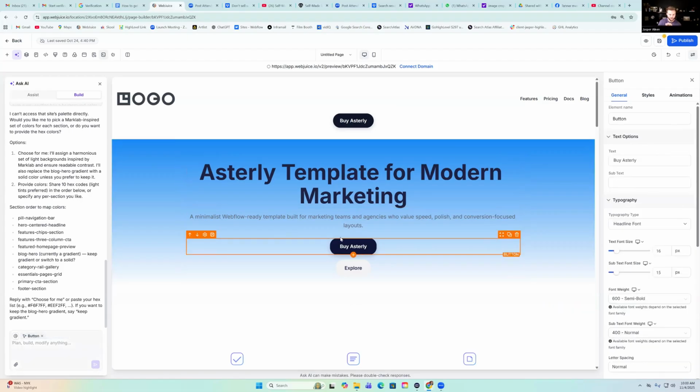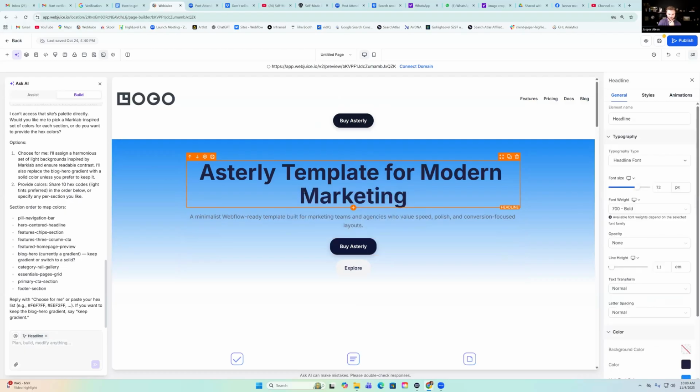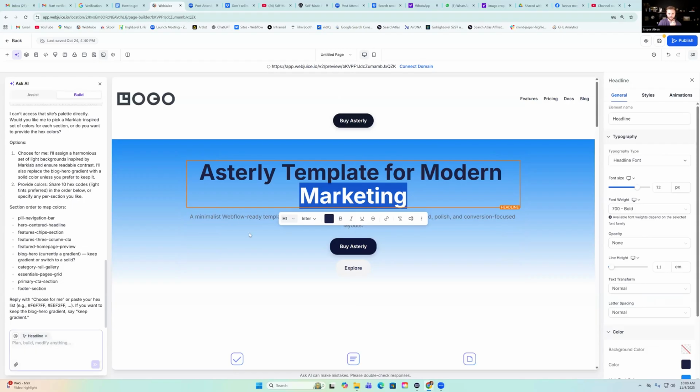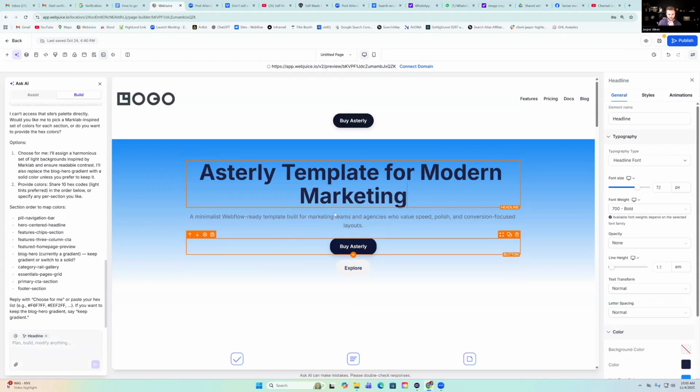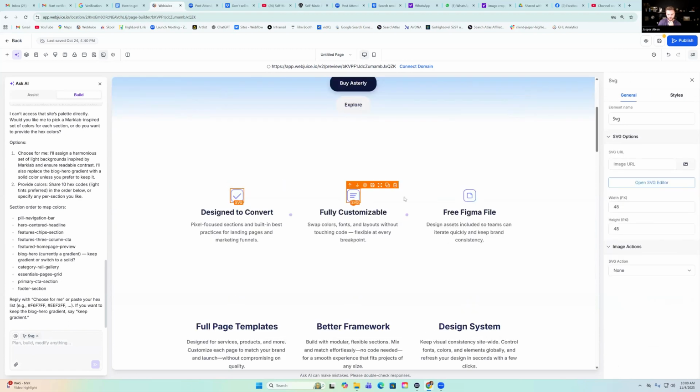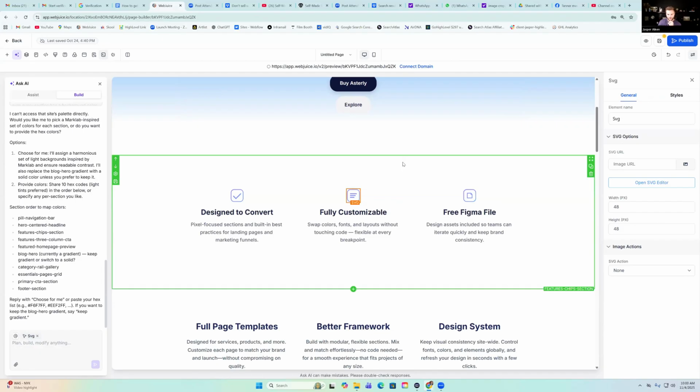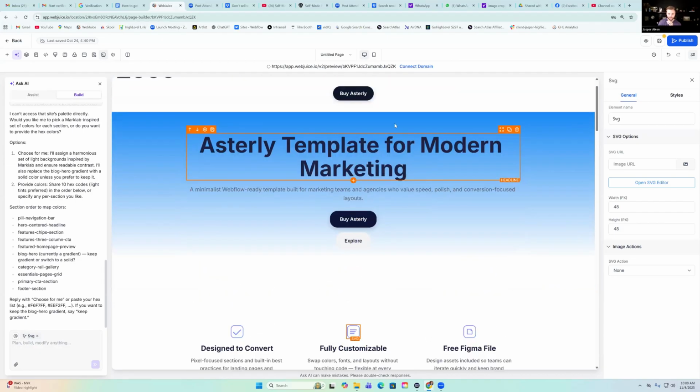You can click any element and prompt it instead of doing the whole drag and drop like you had to do before. You can still do drag and drop. Sometimes it's easier to do a drag and drop or just go here and change this rather than prompt it, but some things are better done through prompting and vibe coding. Some things are better done through just clicking and changing really quick through the styling panel, but you have both options, which is cool. I believe Lovable can't really do the whole drag and drop thing. It can really only do the vibe coding. So it's cool they're combining vibe coding and drag and drop.